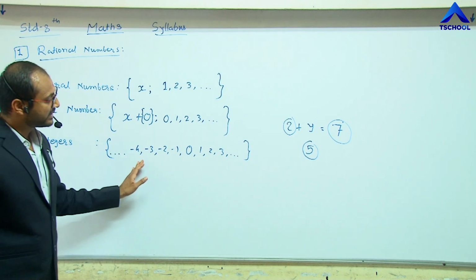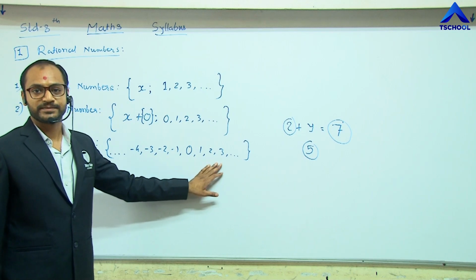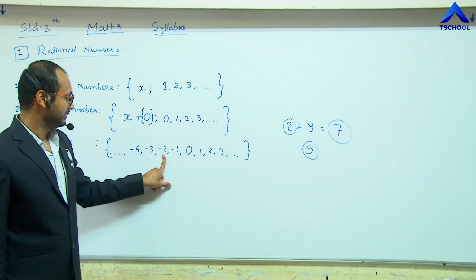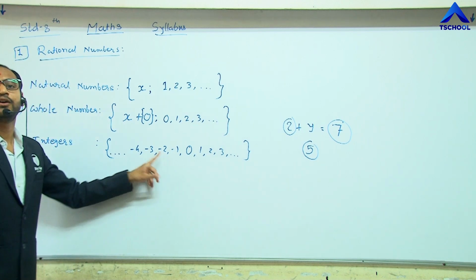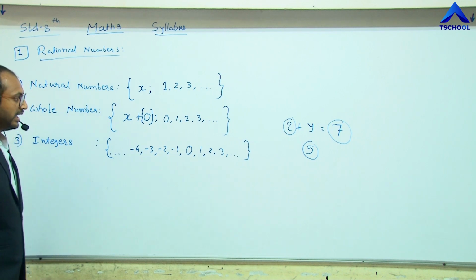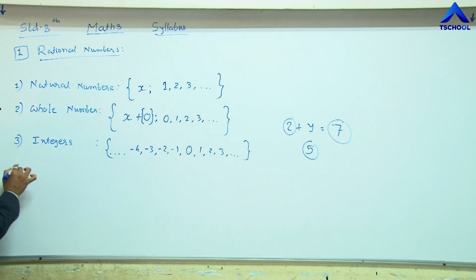All these digits are included in the integers, so the negative numbers are also included in the integers. The next one, the fourth, is the rational number.